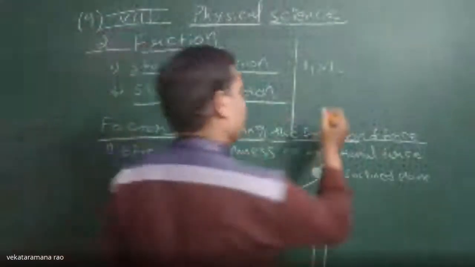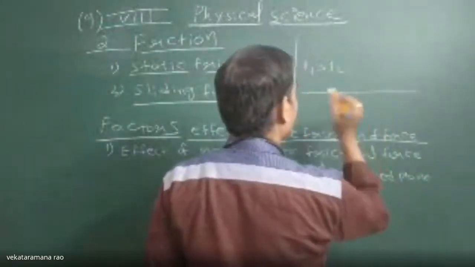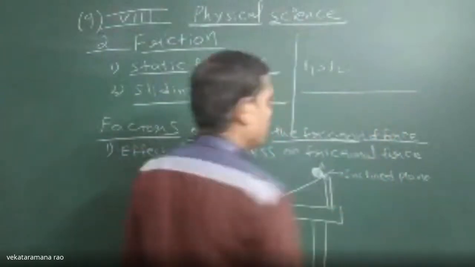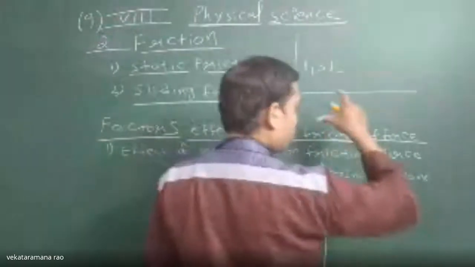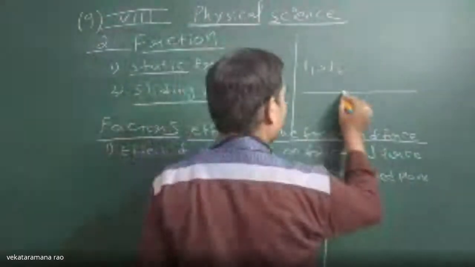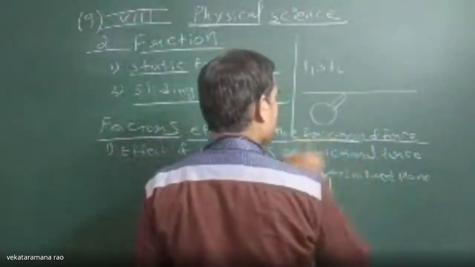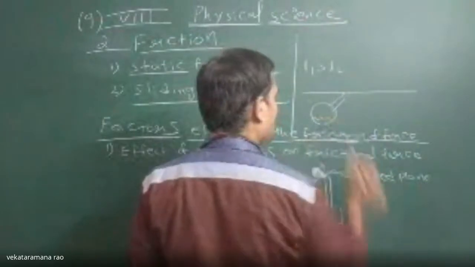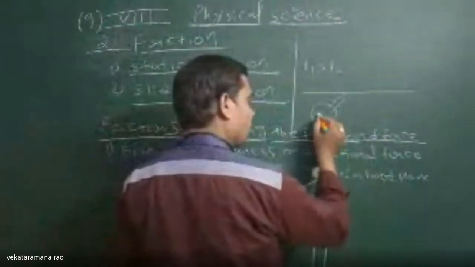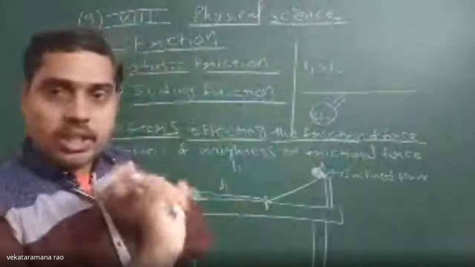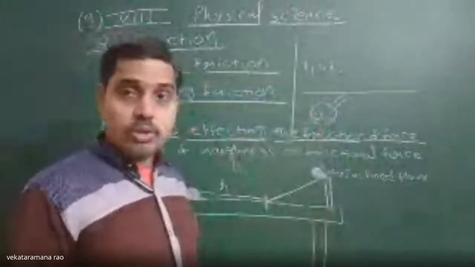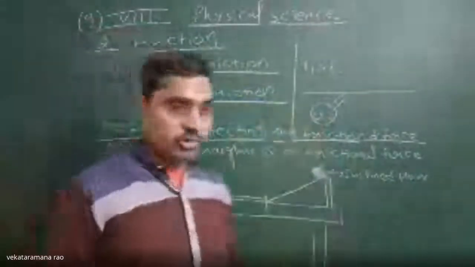Suppose this is a flat surface. For our observation it will be very flat. But if you observe closely with a microscope or with the help of an enlarging convex lens, and zoom in and see this surface, you will be able to see many ups and downs. Because of these ups and downs, if the marble is traveling, the surface of the marble and these ups and downs will be interlocked. Then to overcome that interlock, it requires more force.